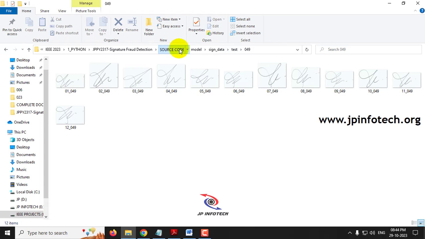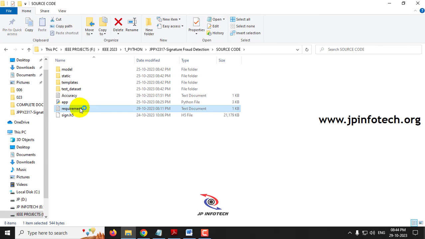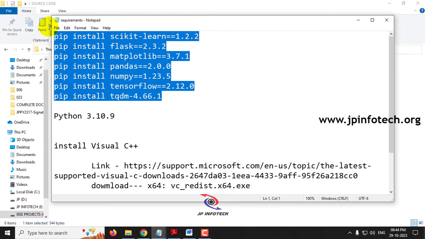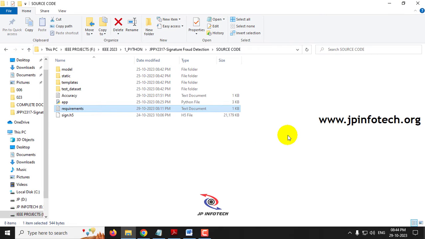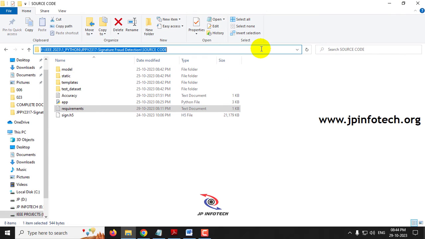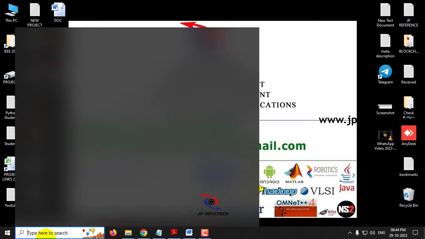Before execution, make sure that you have fulfilled the requirements mentioned in the requirements file, with the exact versions of Python and the libraries installed in your system. So now let us see the execution of the project. First copy the source code location and go to your command prompt.